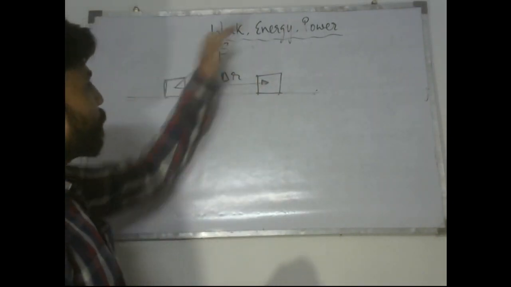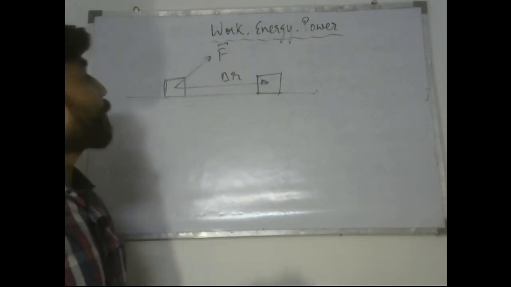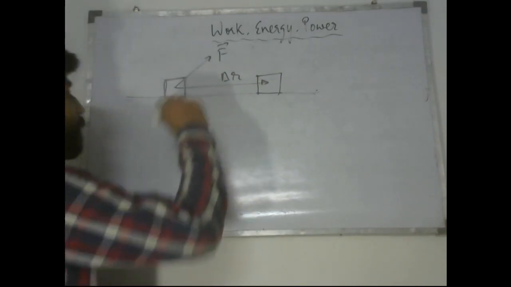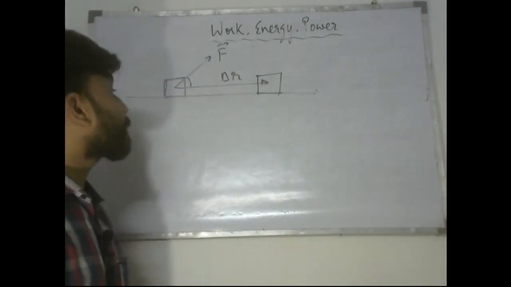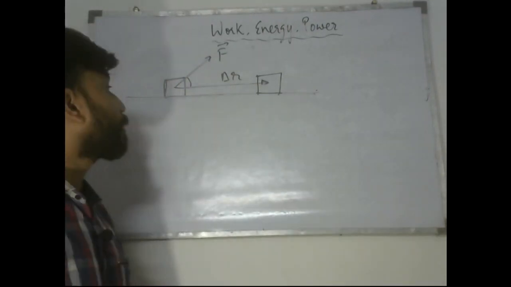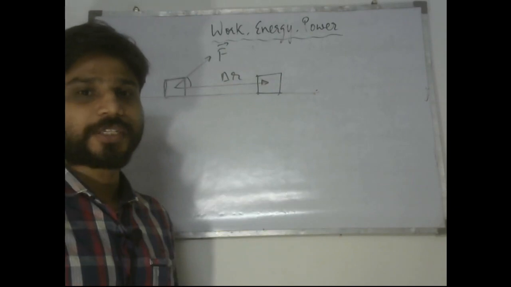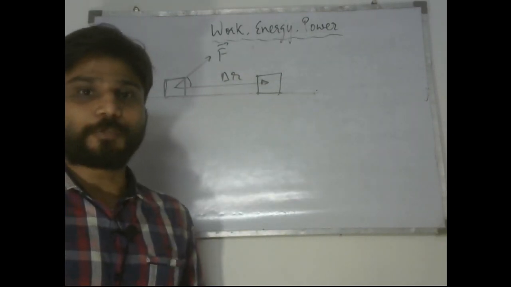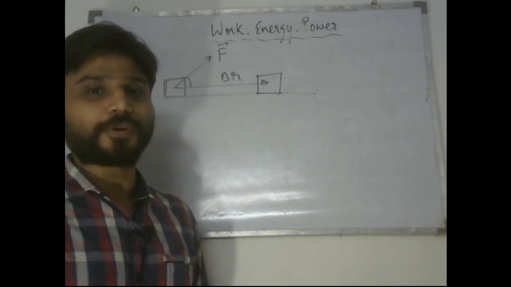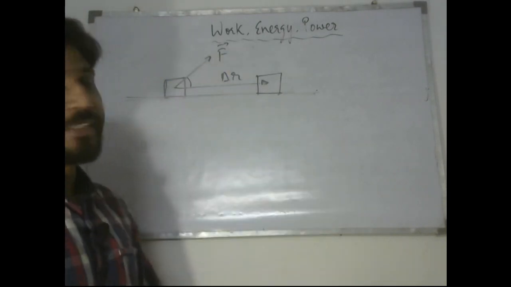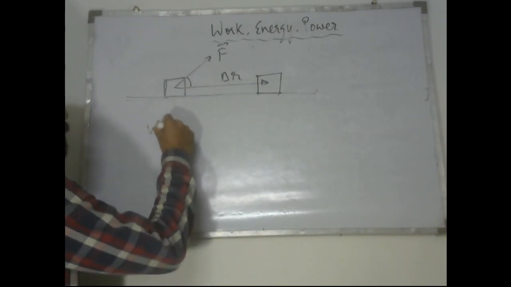So the force is acting on the block in some slant direction, that is it is acting at some angle with respect to the horizontal. So it is acting at some angle, and the block on which it is acting is getting displaced, it is getting pushed ahead. Like we are trying to push a cart, a horse cart or any kind of cart we are pushing ahead or pulling ahead. So since we are trying to pull it ahead with the help of a rod or a string and so on, since it's a pulling force, it is acting at some angle. So what does the definition of work done tell us here?